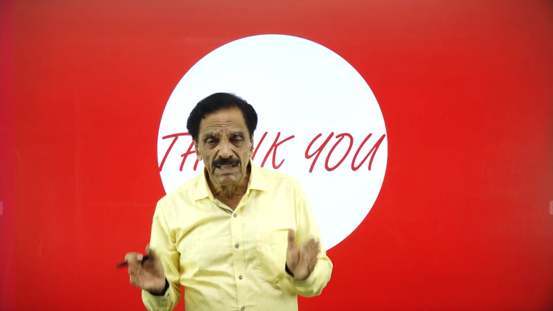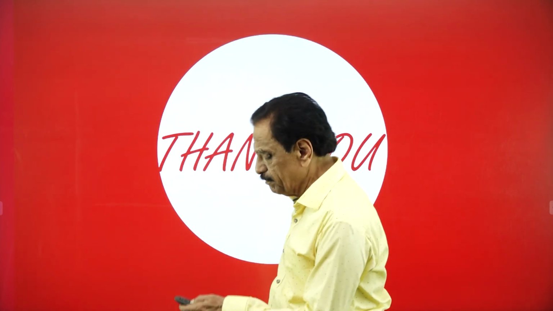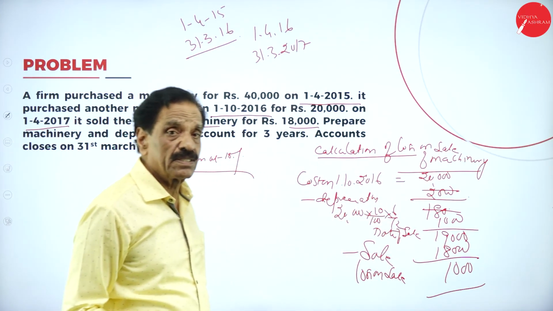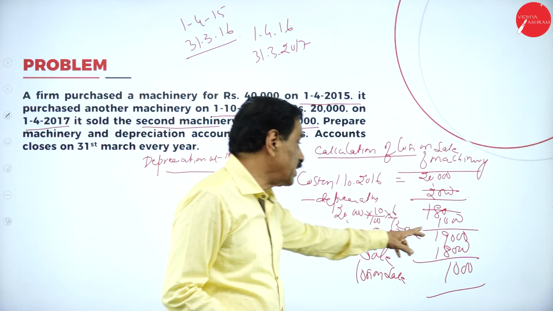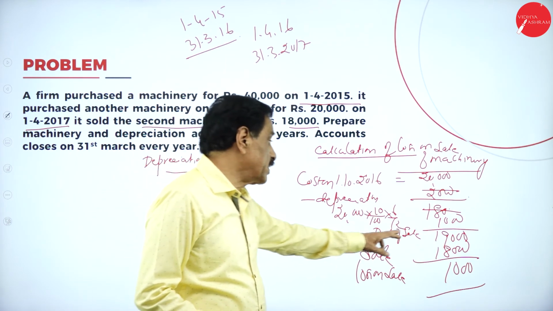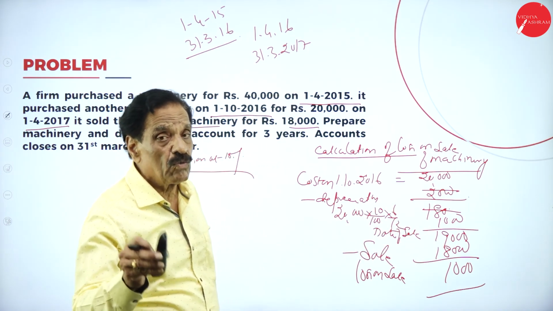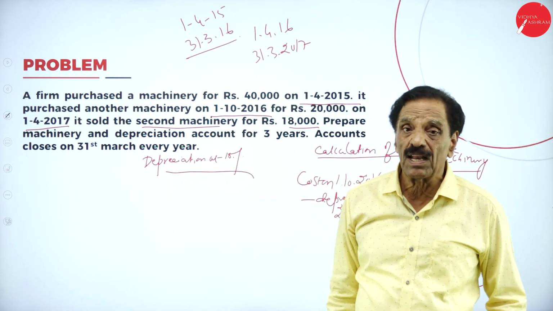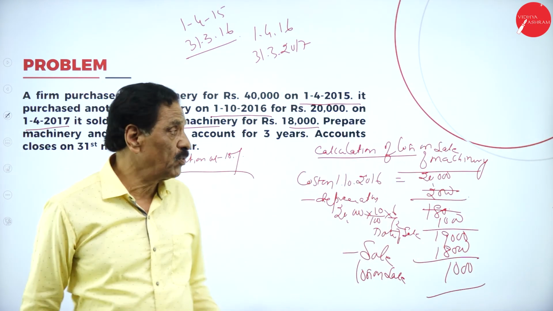So I have explained the date of purchase and date of sale here. See that here 1/10/2016 it was purchased. Depreciation for that year is 1,000. It is 31/3/2017, which is nothing but 1/4/2017. It is sold for 18,000 at a loss of 1,000. All should be shown in the accounts.